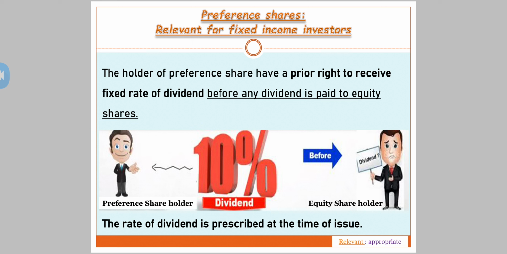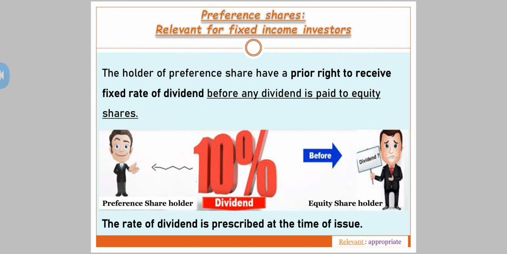See, the holder of preference shares has a prior right to receive a fixed rate of dividend before any dividend is paid to equity shares. The rate of dividend is fixed, which is decided by the board of directors. The rate of dividend is prescribed at the time of issue only. Okay, when the company is going to issue the shares, the rate of dividend is predetermined.